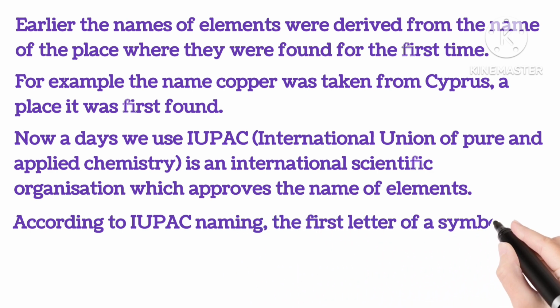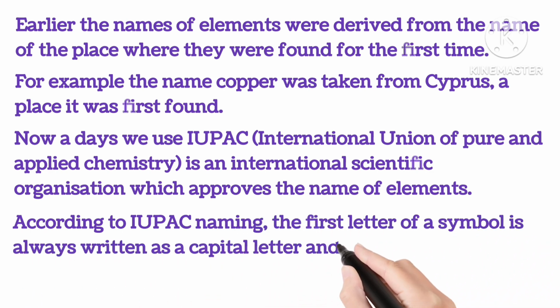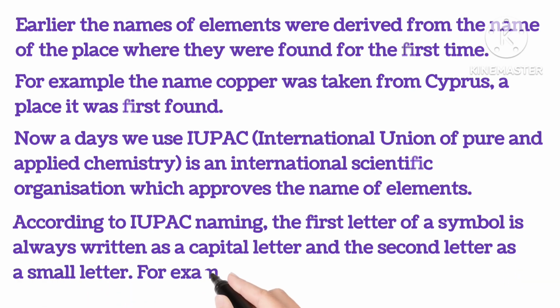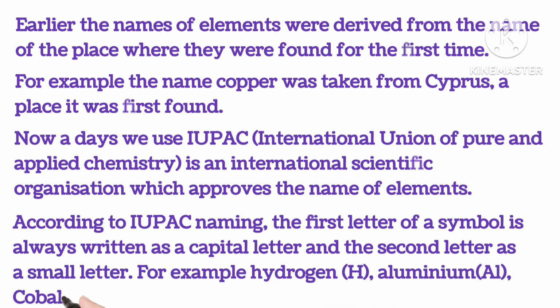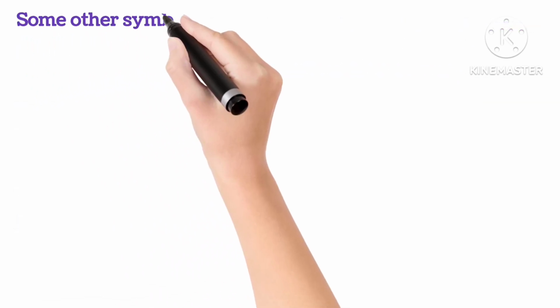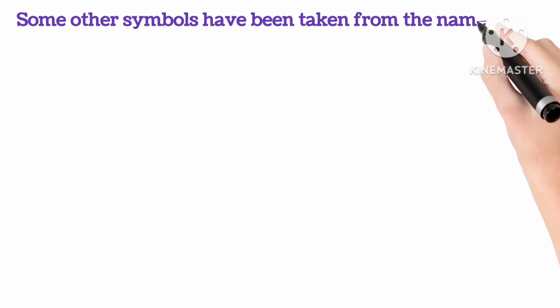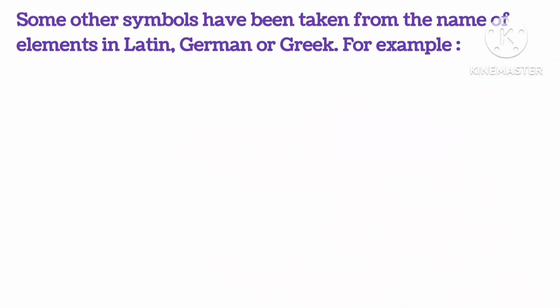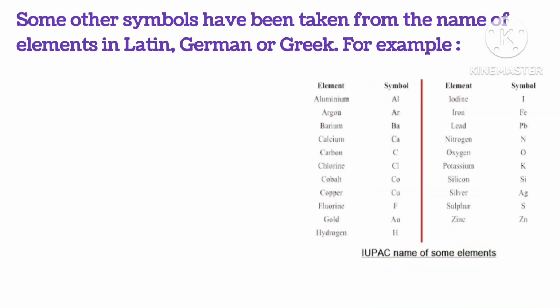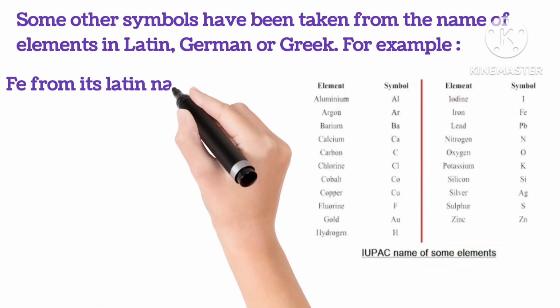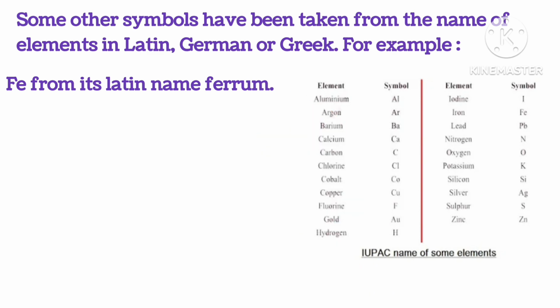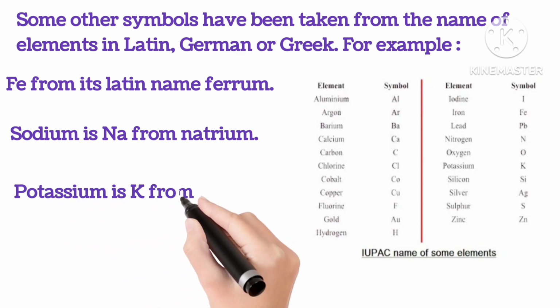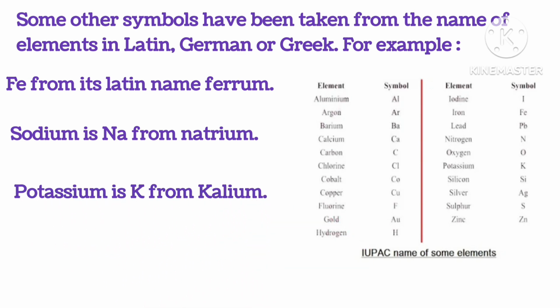According to IUPAC naming, the first letter of the symbol is always written as a capital letter and the second letter as a small letter. For example, hydrogen H, aluminum Al and cobalt Co. Some other symbols have been taken from the names of elements in Latin, German or Greek. For example, iron is taken from its Latin name ferrum, sodium is taken from natrium, potassium, K is taken from kalium.